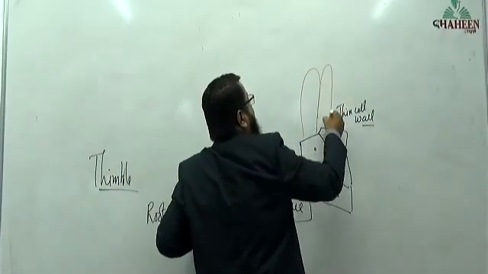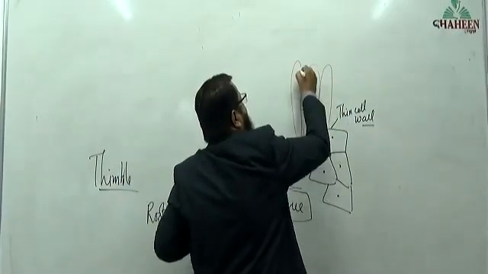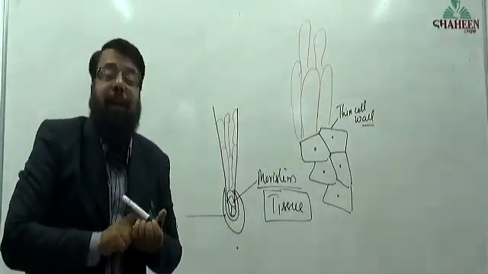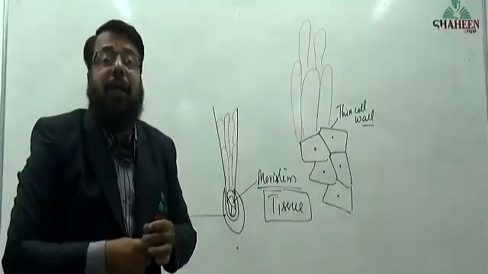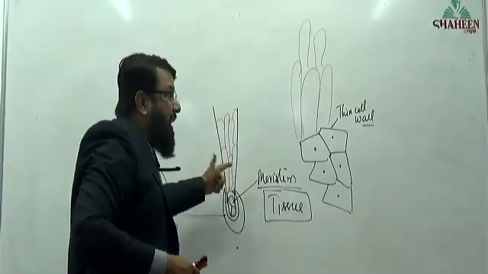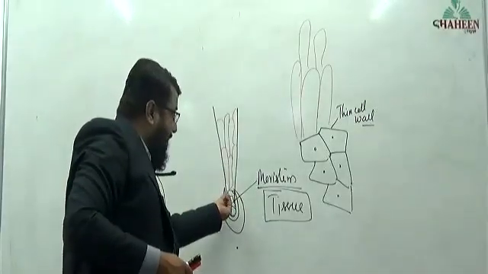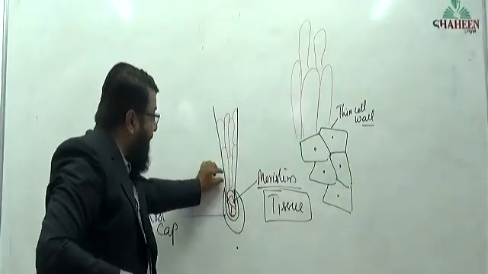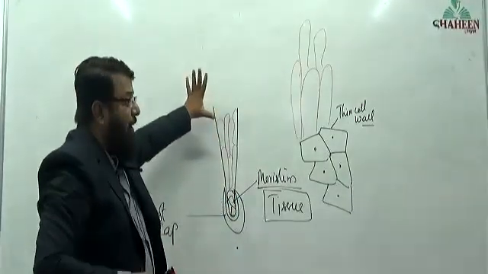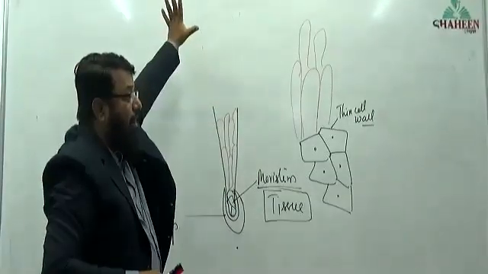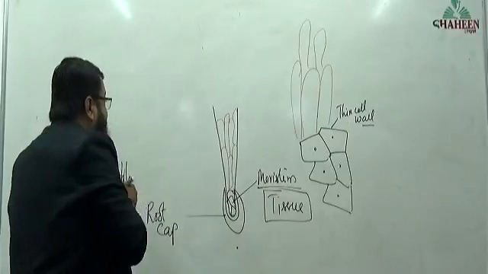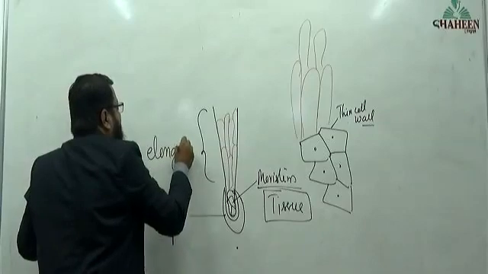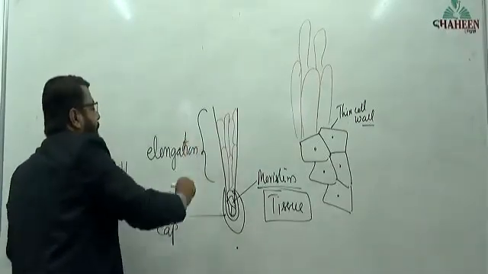The cells that arise from meristematic activity become elongated. The cells which are produced in the region of meristematic activity will get elongated, become lengthwise longer. And that's why this region is called a region of elongation. It is called region of elongation.